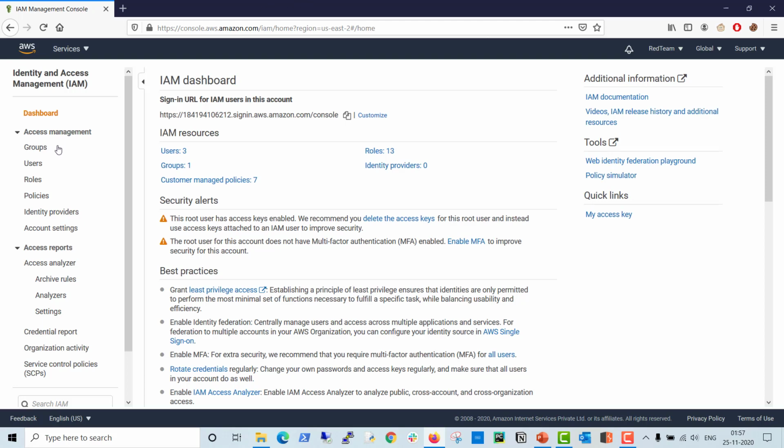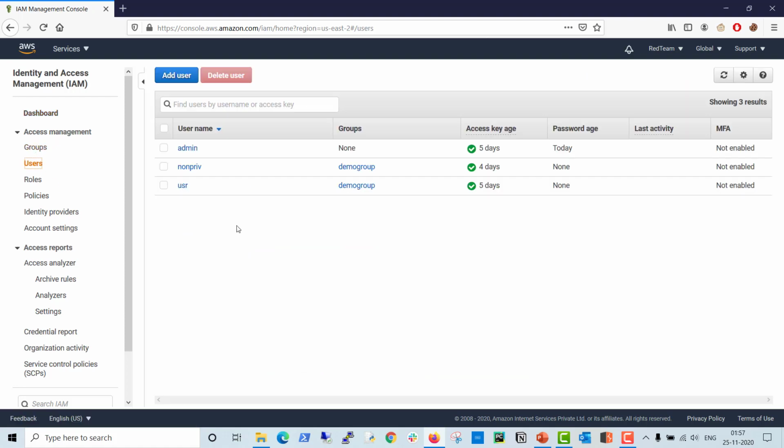You can see here on the left-hand side, just click on Users. So these are the users, but there is no root user mentioned here. These are the users; apart from these, there is one root user.